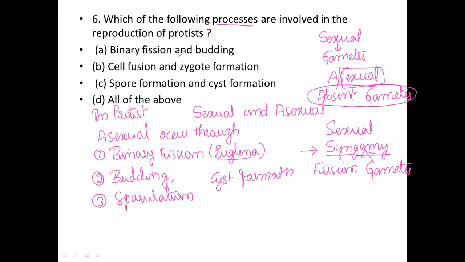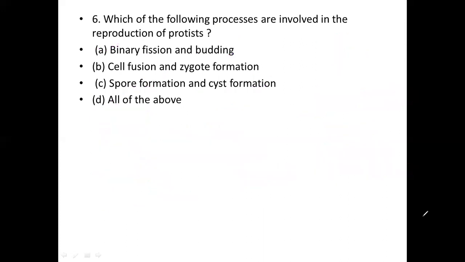In protist reproduction, binary fission and budding take place, cell fusion and zygote formation take place, and spore formation and cyst formation also take place. So the correct option is all of the above. Now I would like to move on to another question.